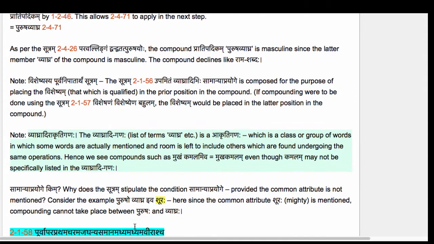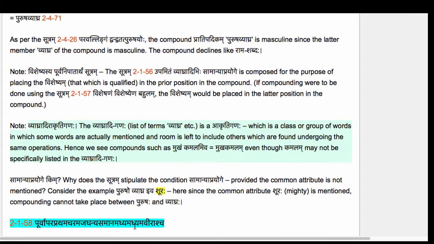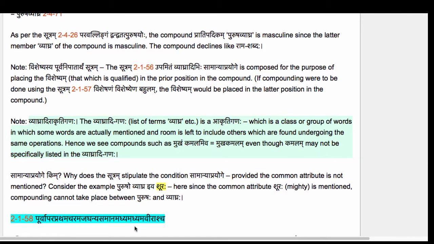We have to see the usage of the scholars, Shishta Prayogaha. And if we see a compound where the Upamitam is the Purvapadam and the Sadharana Dharmaha is not mentioned, and we do have a Karmadharaya compound, then we have to think of this Sutram, and if all the conditions are satisfied, then even though the Uttarapadam may not be specifically listed in the Vyaghradhi Ganaha, we have to understand from the usage that it belongs to the Vyaghradhi Ganaha.